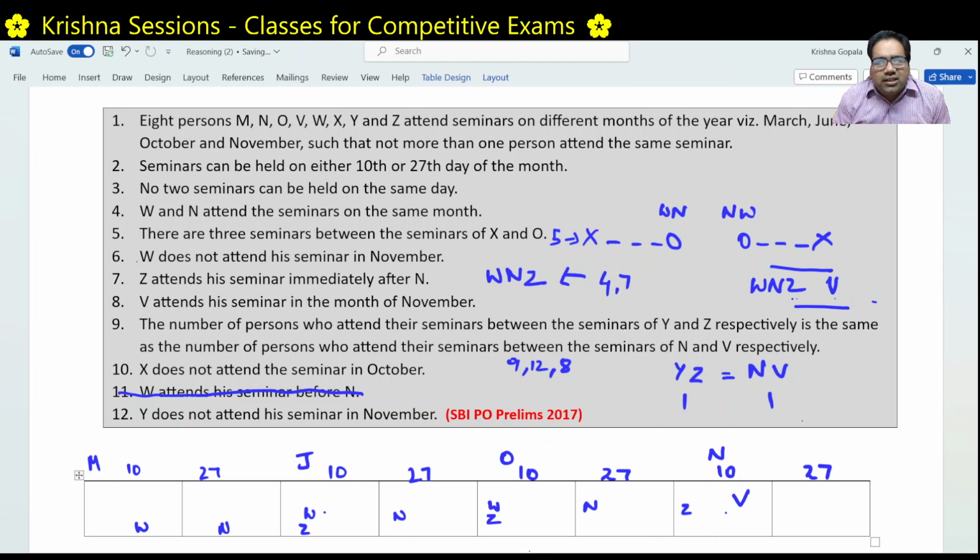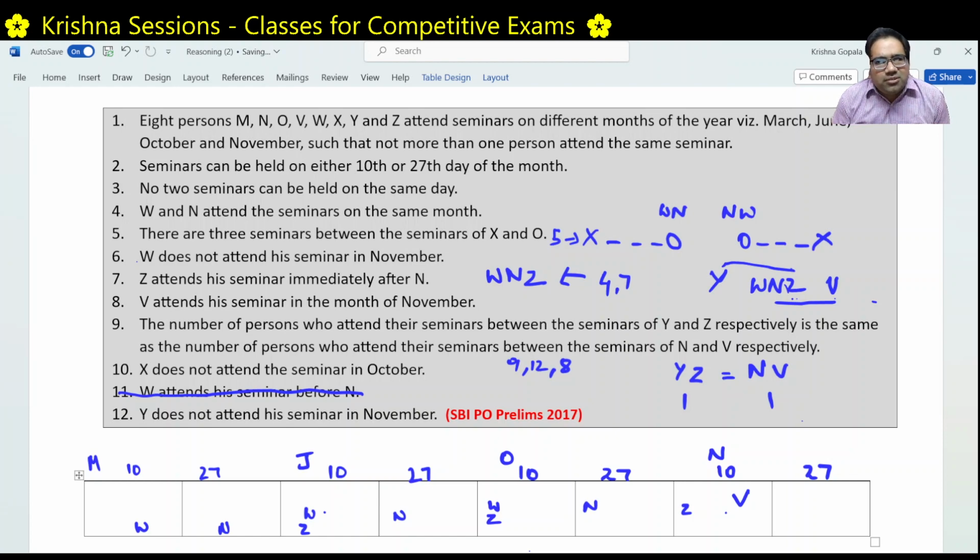Again, we still have to satisfy condition number 9. So Y to Z should be equal to N to V. N to V, this is the distance. Then Y to Z, Y should be on the left side only. V has to be on the right side, Y has to be on the left side of W and Z. W and Z are anyway together, you cannot insert Y in between W and Z. These three anyway have to be together.